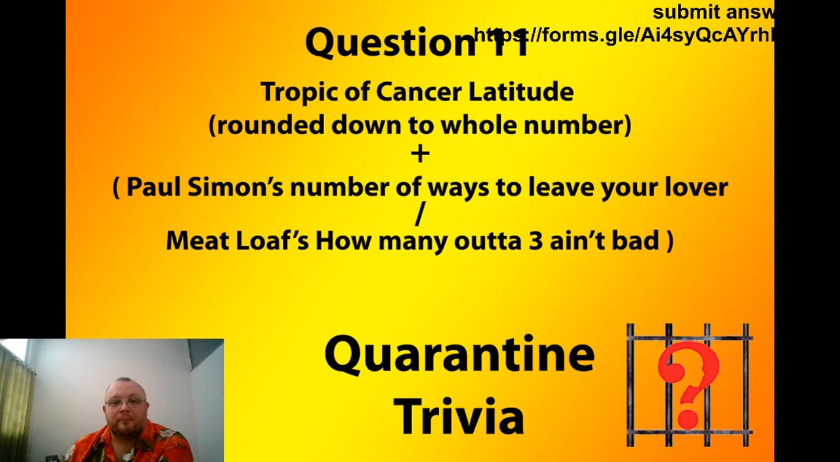Question number 11. The Tropic of Cancer latitude, and we've just rounded this down to the nearest whole number. And then add on the sum of Paul Simon's number of ways to leave your lover divided by Meatloaf's how many out of 3 ain't bad. So Paul Simon's number of ways to leave your lover divided by Meatloaf's how many out of 3 ain't bad, and then you add that number to the Tropic of Cancer latitude, which has been rounded down.